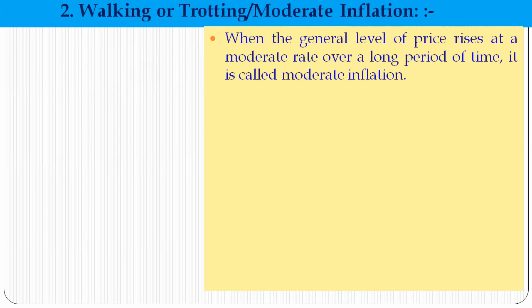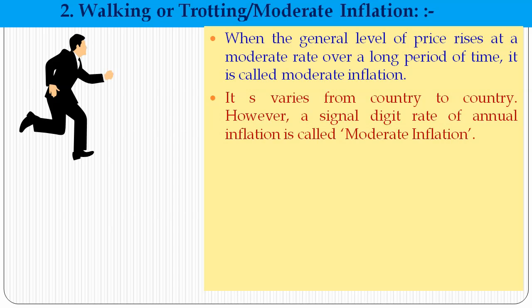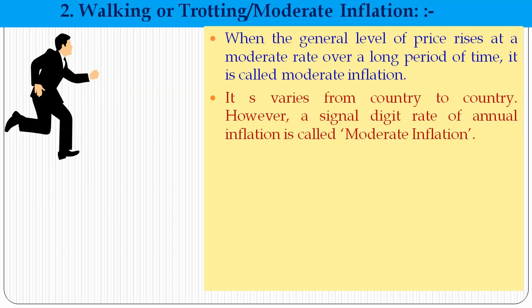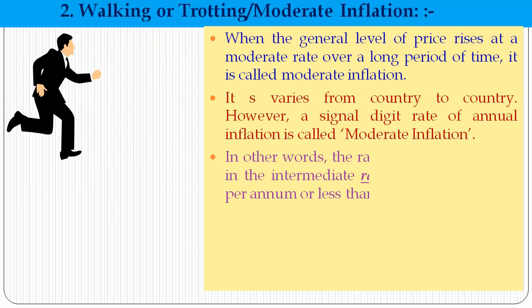The next one is walking and trotting inflation, or moderate inflation, when the general level of prices rises at a moderate rate over a long period of time. It varies from country to country. However, a single digit rate of annual inflation is called moderate inflation, or walking inflation, just like the walk of a man.